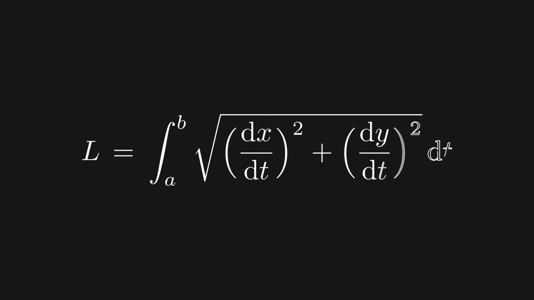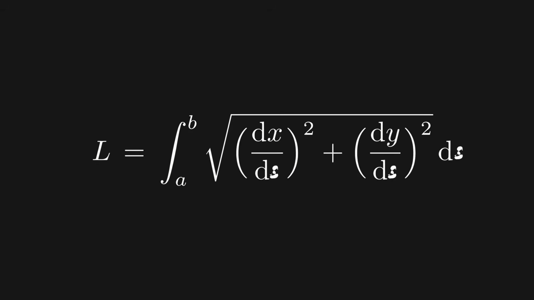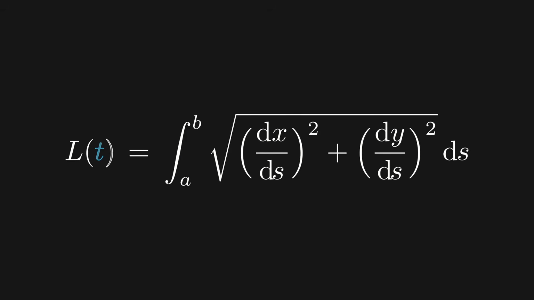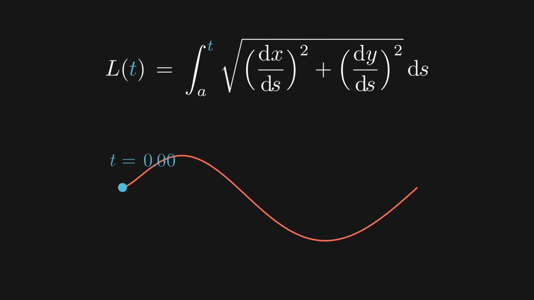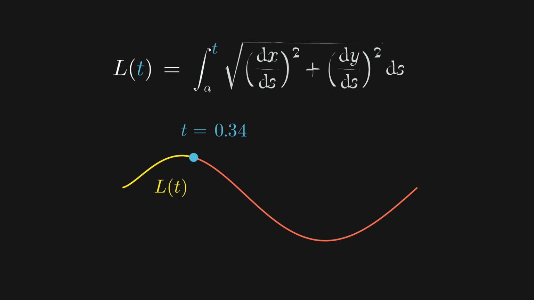Recall that we gave earlier the expression for the arc length along the entire interval AB, but notice we can also consider L as a function of t, where the integral goes from a to t instead of all the way to b. This gives us, so to speak, how much of the length of the curve we've covered so far at any instant t. Now, we say that a curve is parametrized by arc length if at any instant t the parameter t itself represents the arc length.